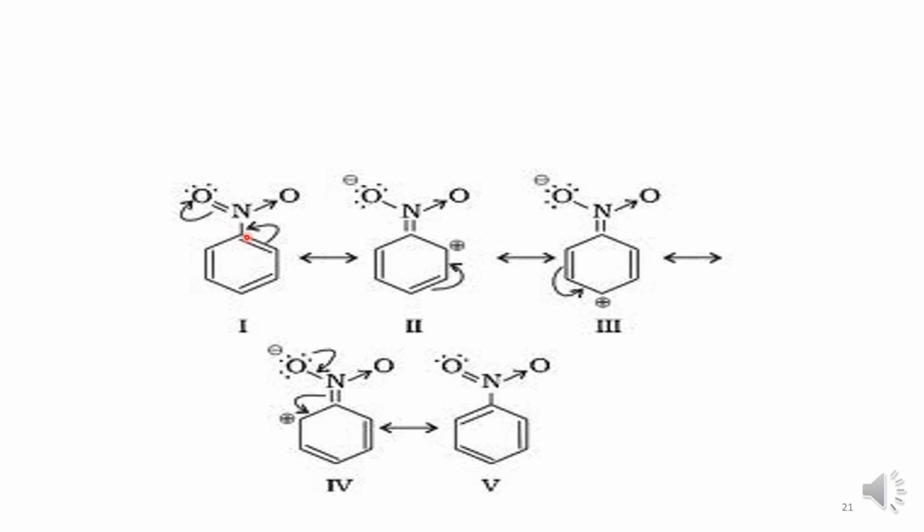These are the various resonance structures of nitrobenzene. And we can see here that all ortho and para positions have positive charge. That means they have comparatively less electron density, whereas the meta position has no positive charge. So, the incoming group will come and take the meta position.